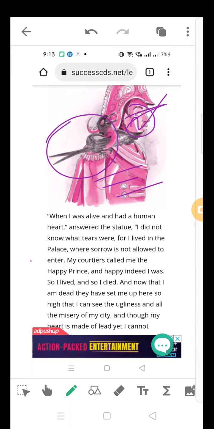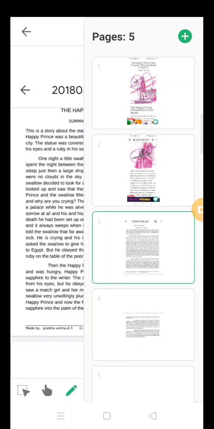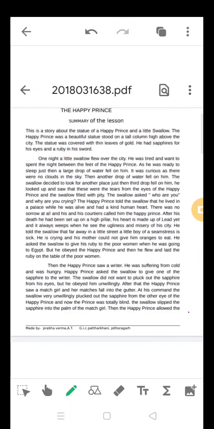What was the actual story? I'll tell you the summary of it. So there was a story about the statue of the Happy Prince and a little swallow. The Happy Prince was a beautiful statue, which stood on a tall column high above the city. So from the tower, from the height, the Happy Prince could see each and everything that is happening in the city. The statue was covered with leaves of gold. A lot of gold is there. The statue was covered.